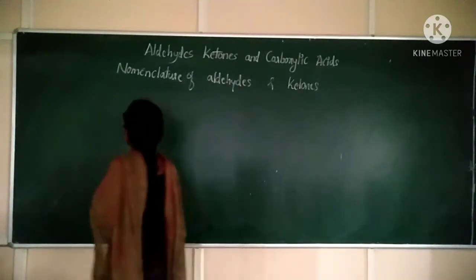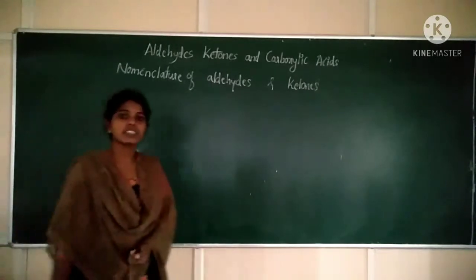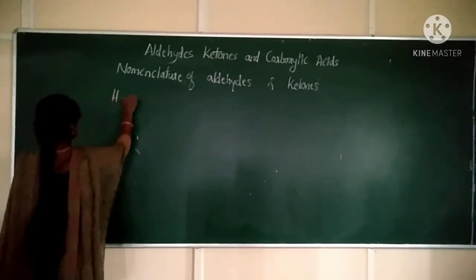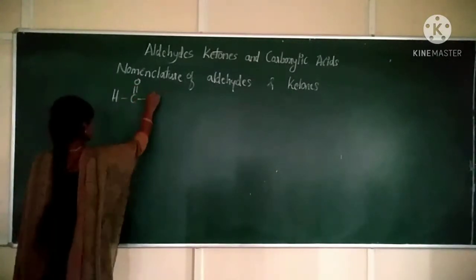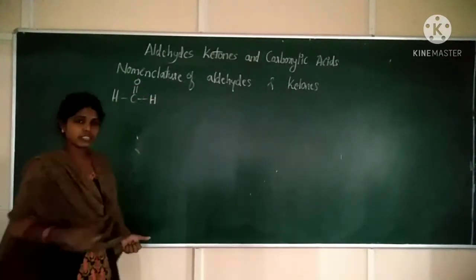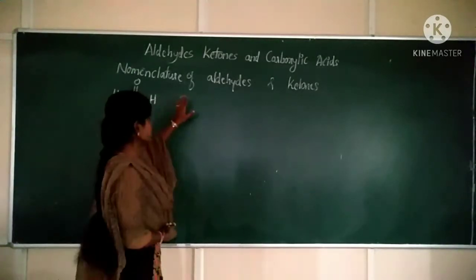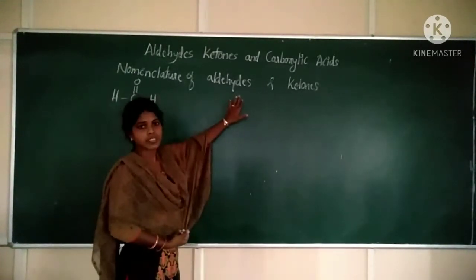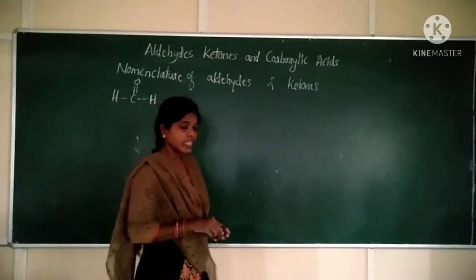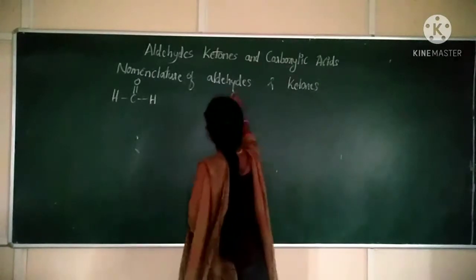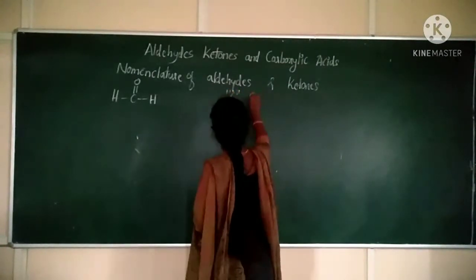Now, take aldehydes. What is the functional group of aldehyde? R-C double bond O-H. For example, H-C double bond O-H. So in the IUPAC system, for naming the aldehyde, the last letter E of the parent chain is replaced by what?